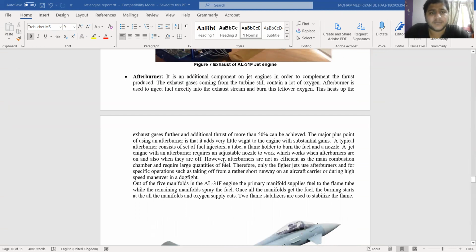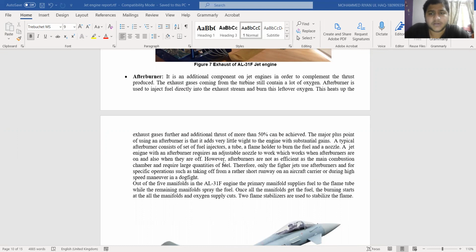The afterburner is an additional component on jet engines, used to improve the thrust-to-weight ratio, so basically increasing the thrust. What happens is that the exhaust gases coming out of the turbine still contain a lot of oxygen.